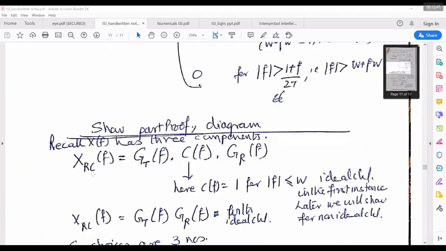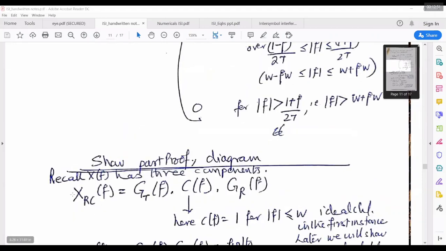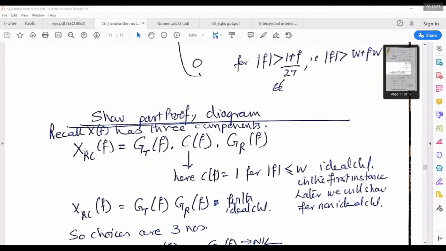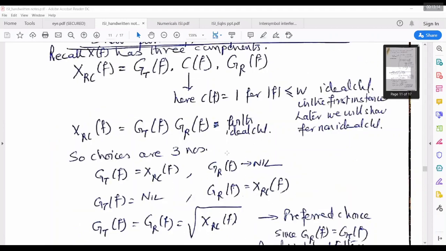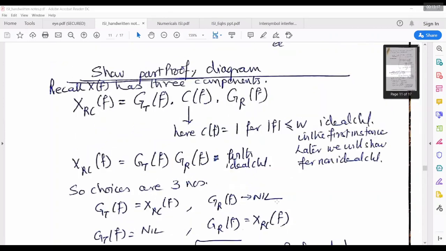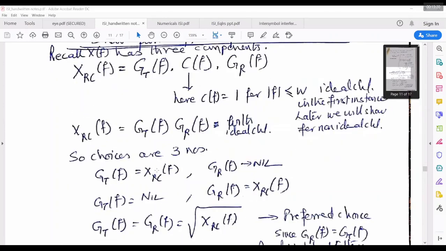We will not go through it. And remember this raised cosine, again, this is X actually. If X was sinc, we had problems. If X is raised cosine, then we again have three components: transmit shaping filter, channel, receive shaping filter. Channel we consider as 1, at least for the frequency that we are considering. We have GT, GR. If this has to be raised cosine, we can have another three conditions. Let the transmit shaping filter function be raised cosine, and let GR of f have no shaping function. So if I multiply this 1 into X_RC, I am going to get at X a raised cosine.